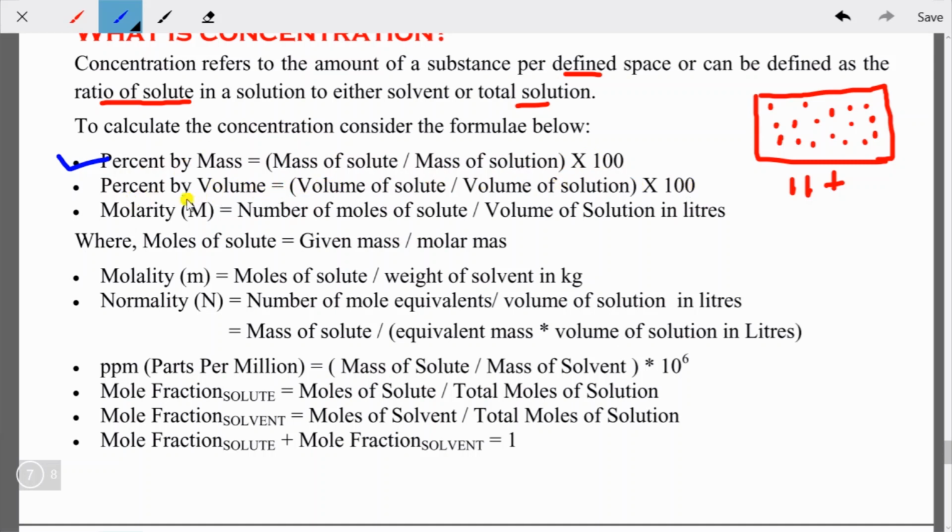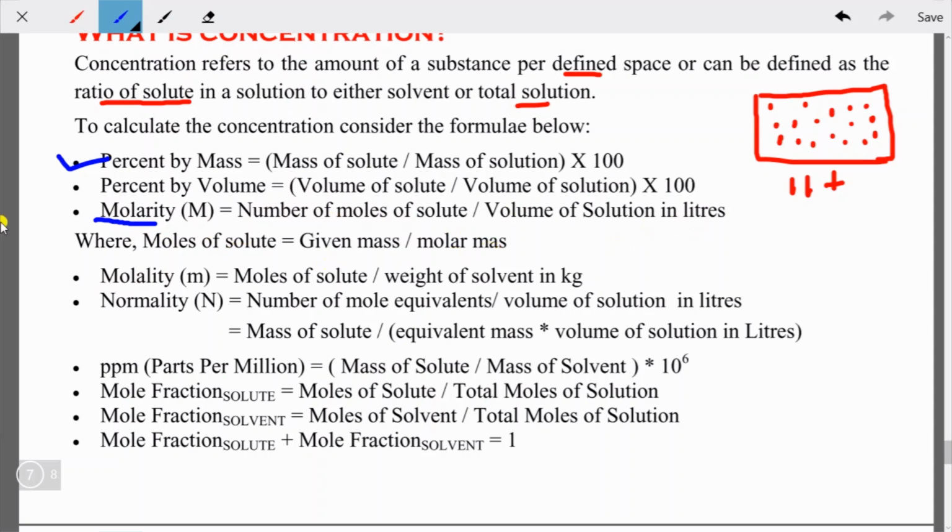And percentage of volume is the same case: volume of solute divided by volume of solution, into 100. Then we have molarity, a unit for measuring the concentration of a solution. Then you have molality. So what is molarity? Number of moles of solute divided by volume of solution in liters, where moles of solute is given by mass divided by molar mass.